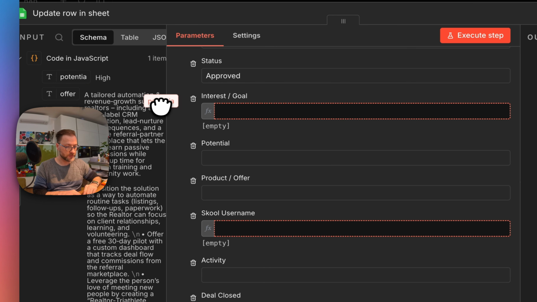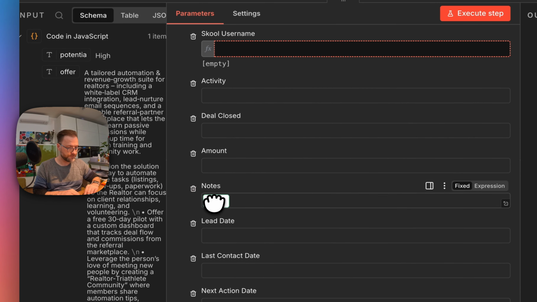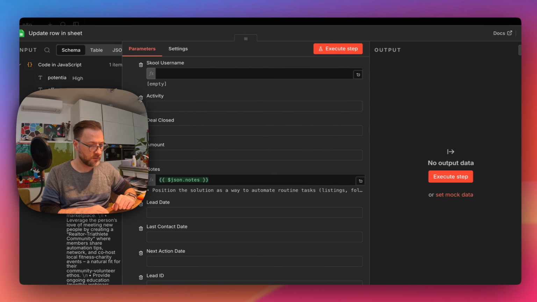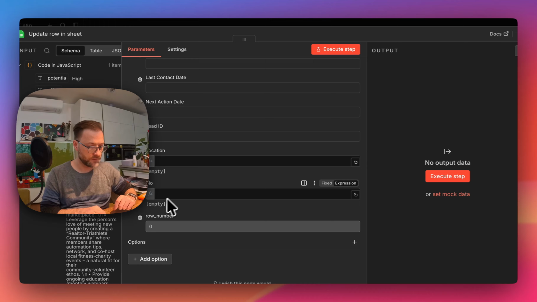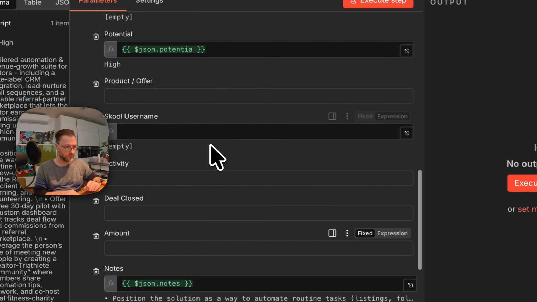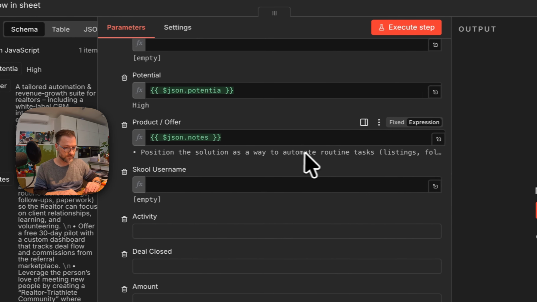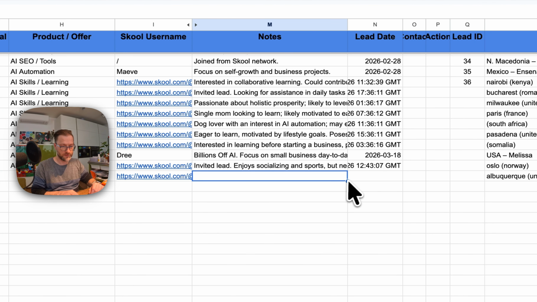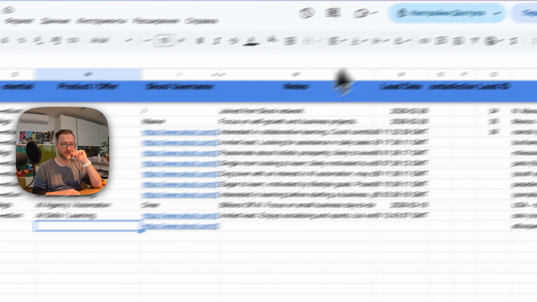Here. So the potential should be, right, as far as I see. The notes should be here, and the offer. I think the offer was kind of the product and fixed. Where was it? Product and offer. It's listed here, but for the example it's not a big deal. So everything I need is just to get this. But the product offer is quite long.